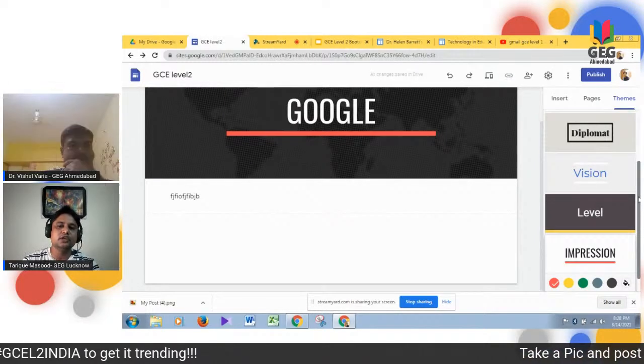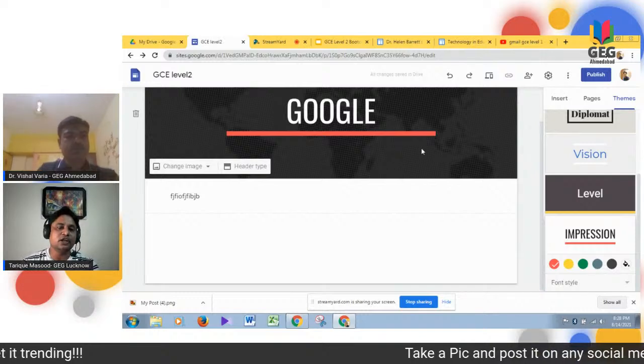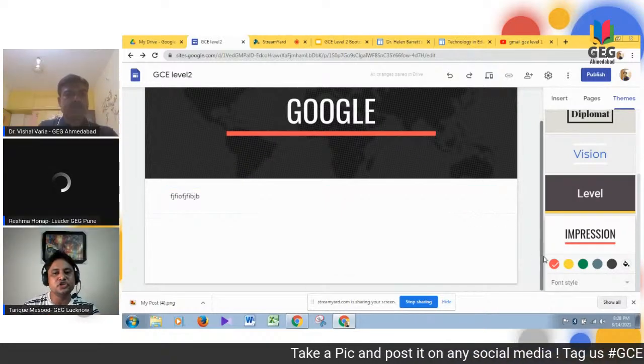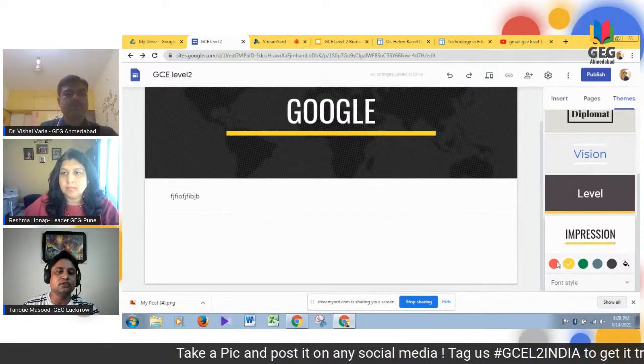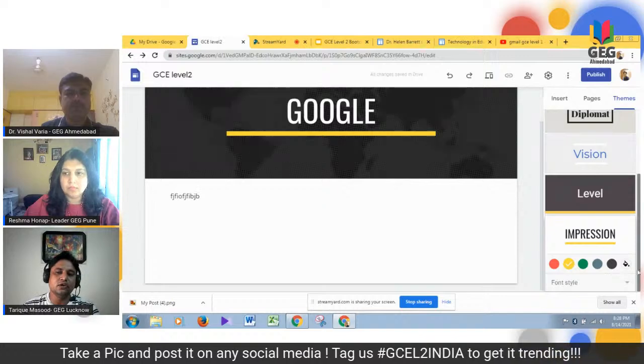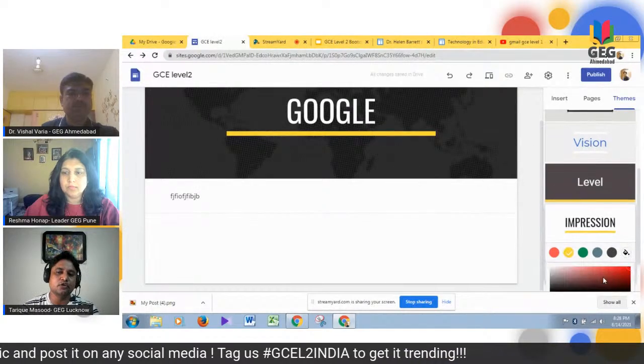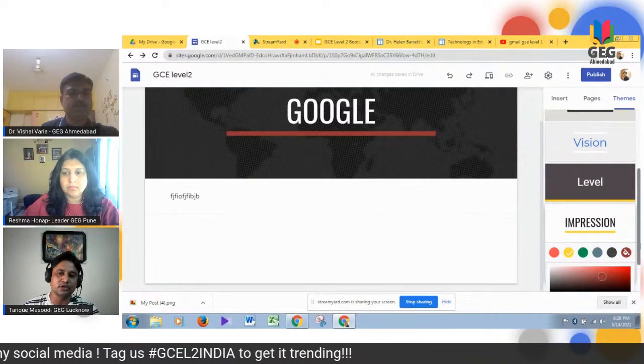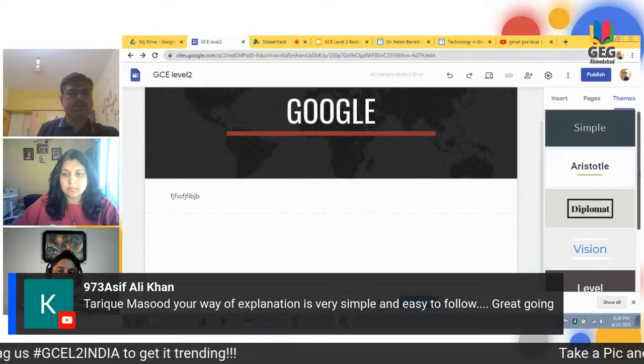Now, let's say this is the theme right now on the screen, and you want to change the color. Click the yellow button, it is there. Or you can use any of the colors from this particular site. So these are the options that you can use.